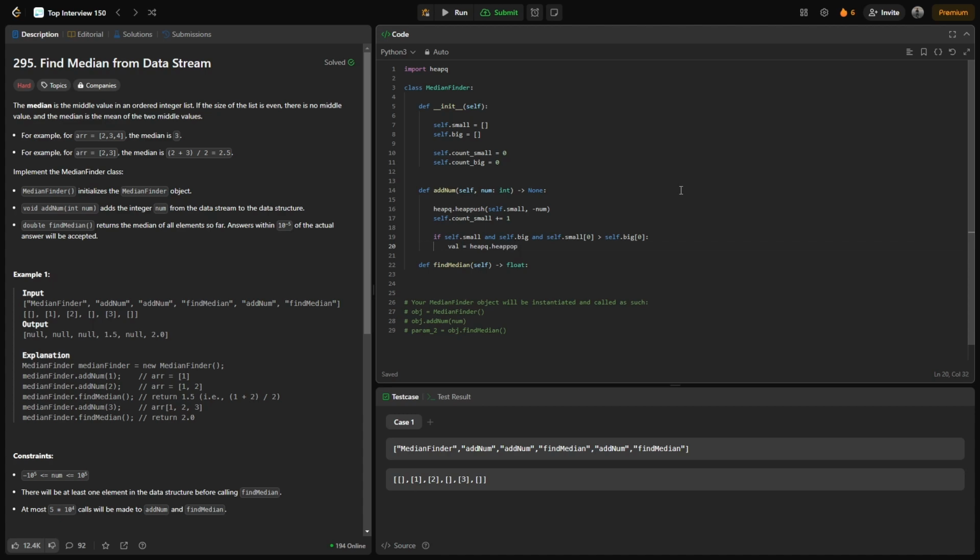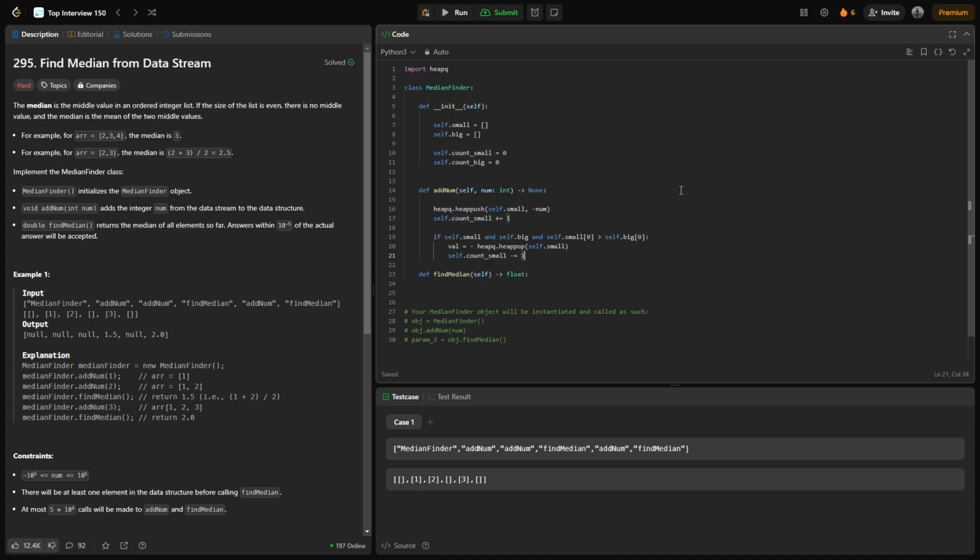Here I can say heapq.heappop on self.small. And because we are going to get the element in negative form, in order to make it positive we have to add a minus. And we will decrement our counter, self.count_small by 1.